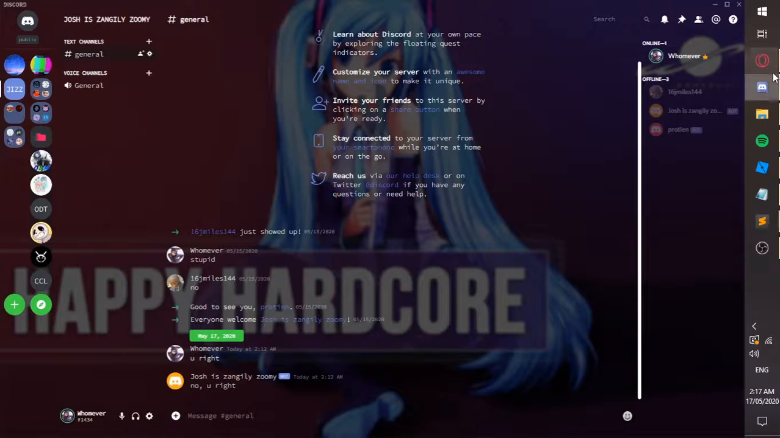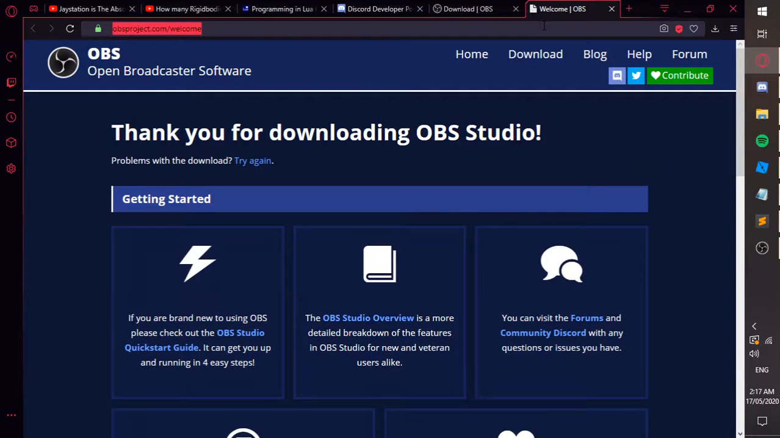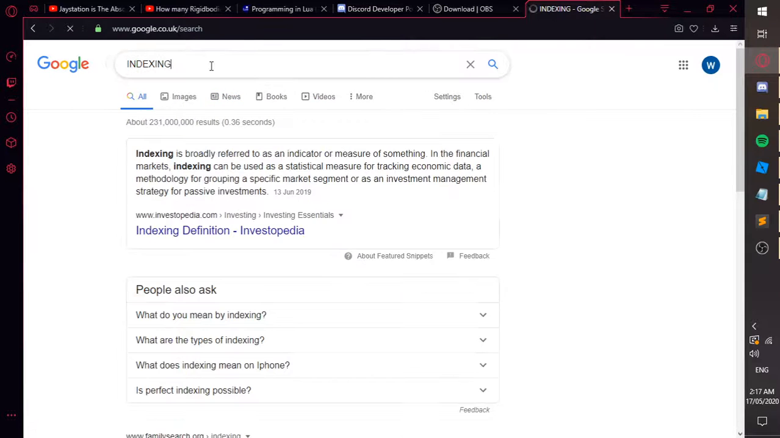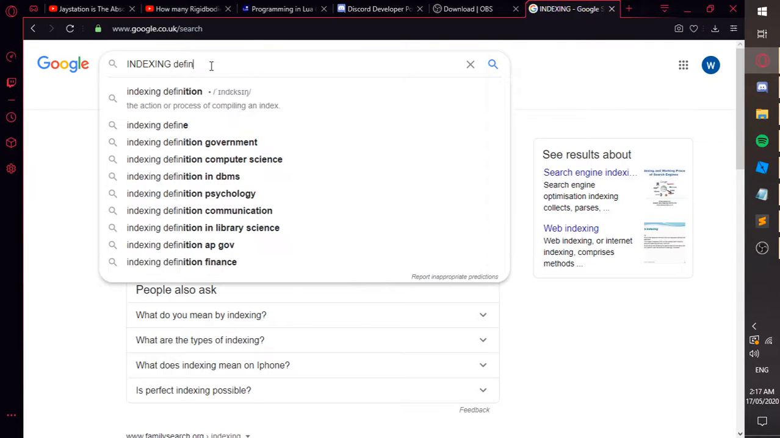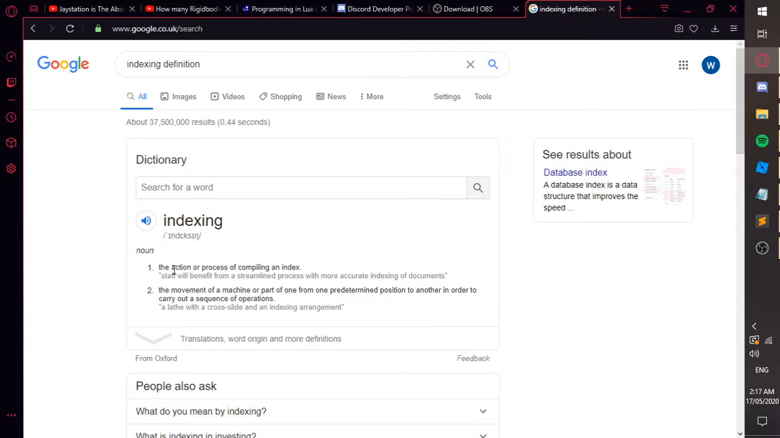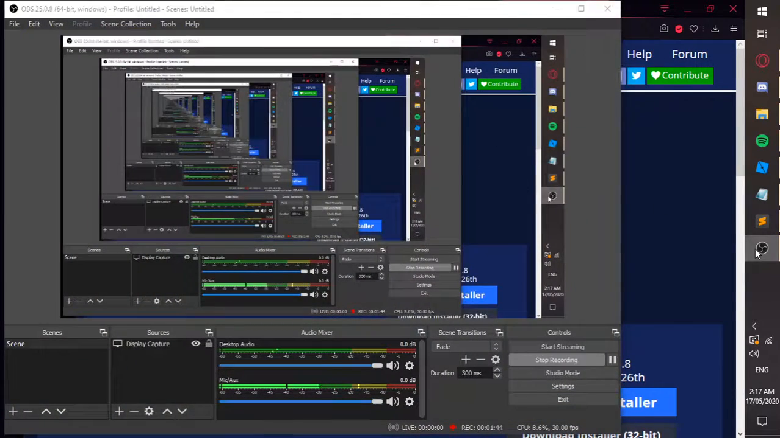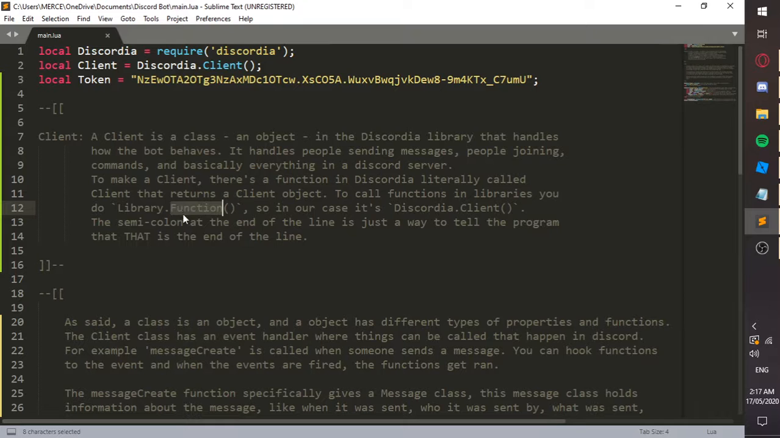Indexing is just, okay, let's Google the definition of indexing. Definition: the action of compiling an index. Basically, it's just looking in the library and saying, "Hey, I want this function." That's all it is.